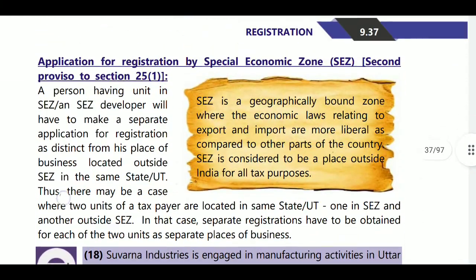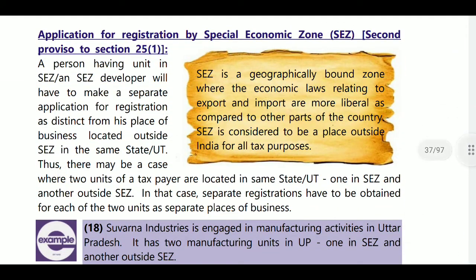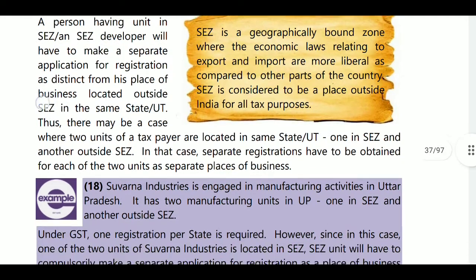Okay. Next, application for registration by a special category, special economic zone, SEZ, under section 25(1). What is an SEZ? It is a geographical boundary where the economic laws relating to exports and imports are more liberal as compared to other parts of the country. An SEZ is considered to be a place outside India for all taxable purposes. So if you are sending some goods to an SEZ, it will be treated as exports.